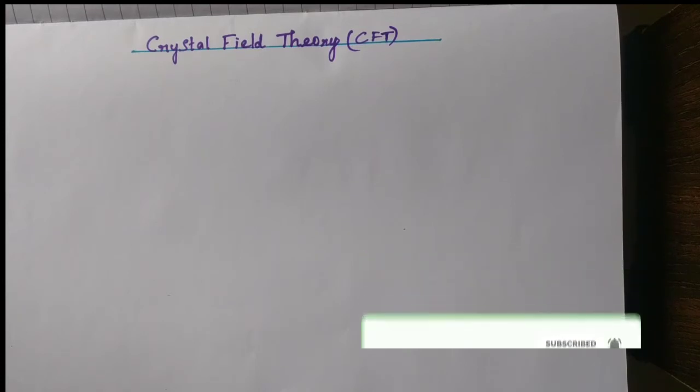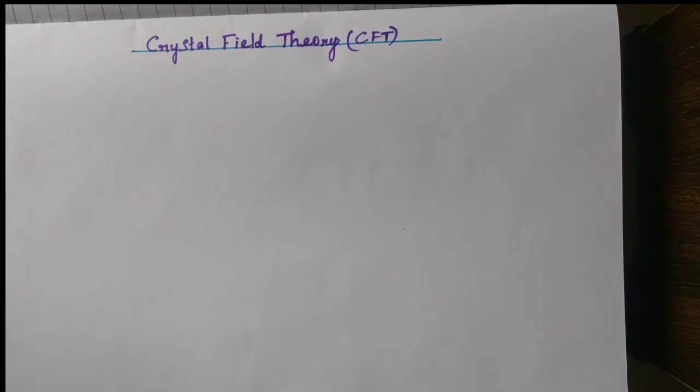In today's session, I am going to explain what crystal field theory is and why this theory arose. This theory arose to overcome the limitations of valence bond theory. Already we know that valence bond theory is explained based on the overlap of metal-ligand orbitals.